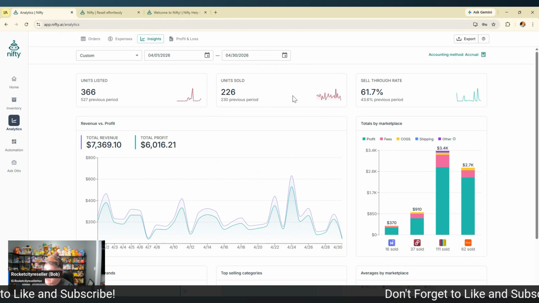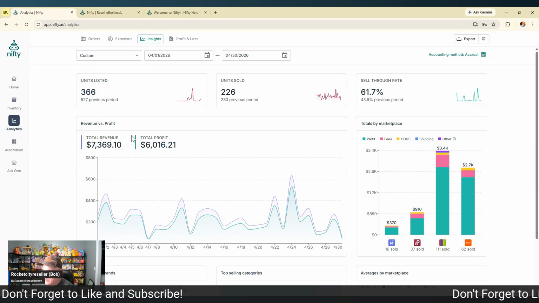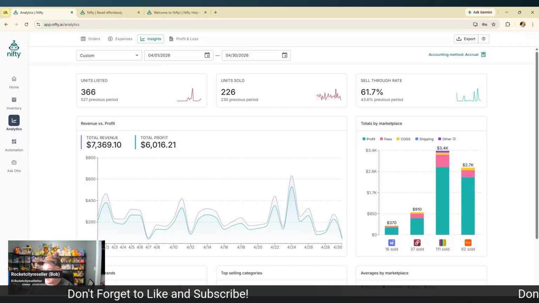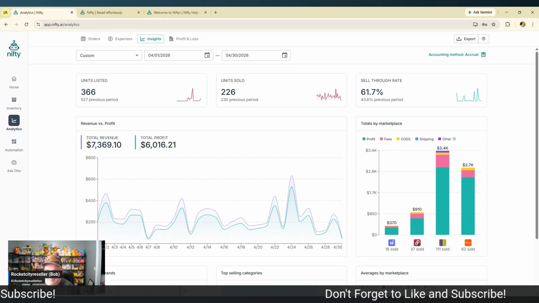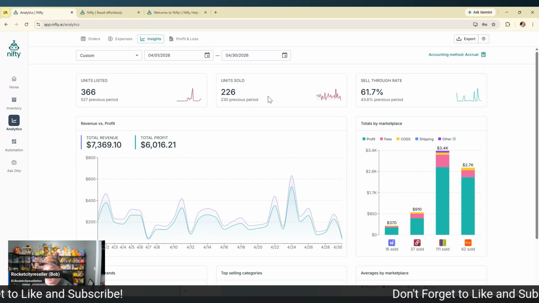So this is just Nifty. Again, this is not everything, but this is just a small snapshot of April. $7,369.10 over the course of 30 days. Units listed 366, sold 226. So of those items, 61% sell-through rate for Plush. Okay, I'll leave it there. So just know that the sell-through rate for Plush a lot of times is a lot lower than that.